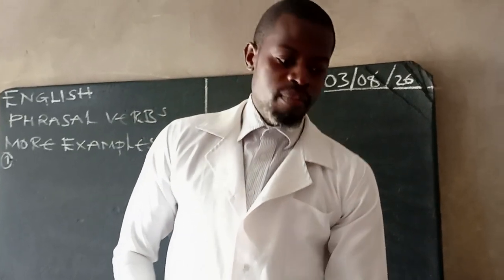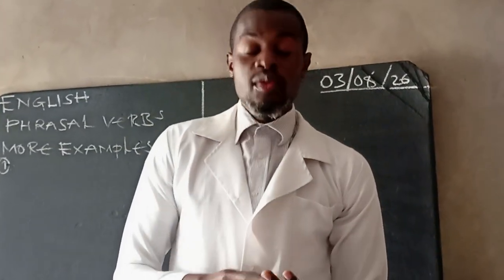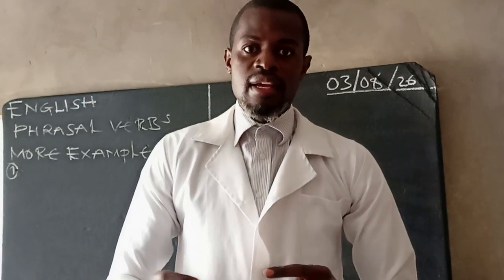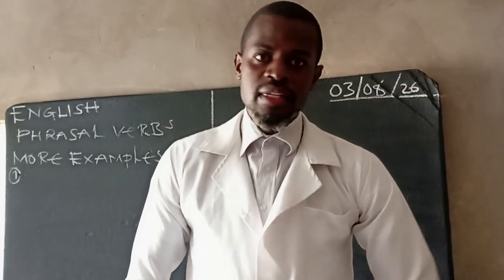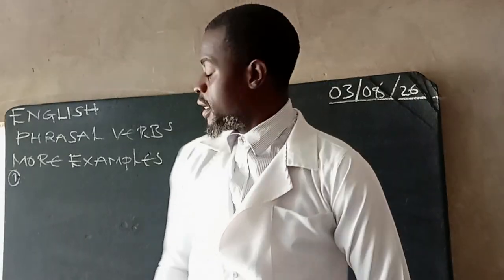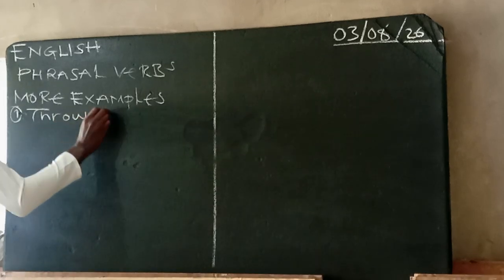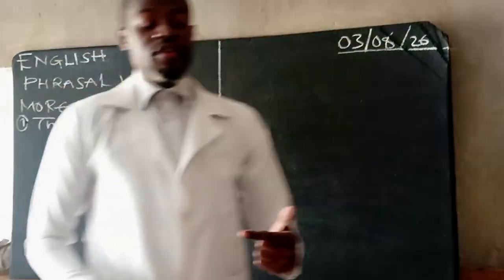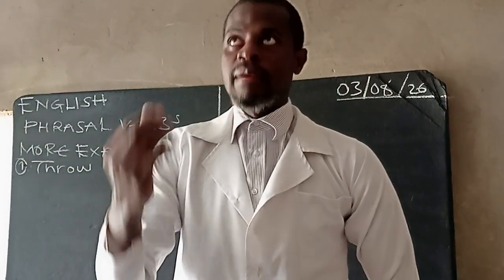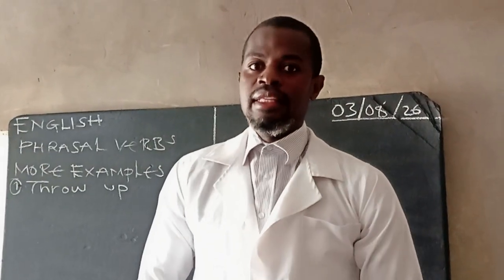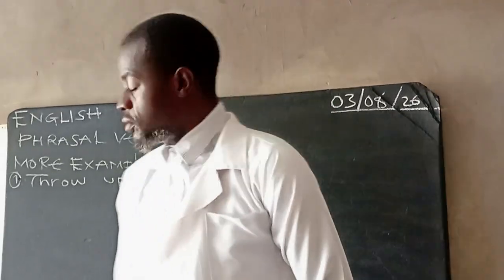The example of a verb is throw. A preposition is up. Throw up. Two elements, one, two. Throw up has an idiomatic meaning, it's not plain. It means to vomit. Remember, phrasal verbs can have a plain meaning, like throw up, which just means to throw something up. You get something and throw it up. But in terms of the idiomatic meaning, it simply means to vomit. That's a good example.